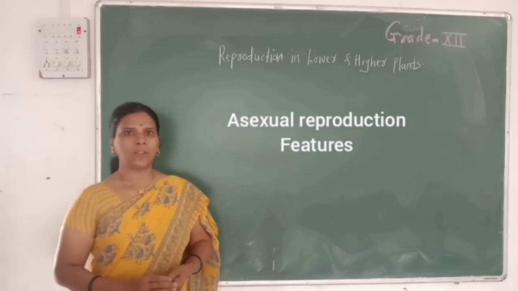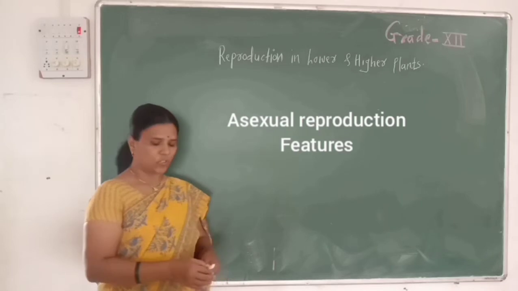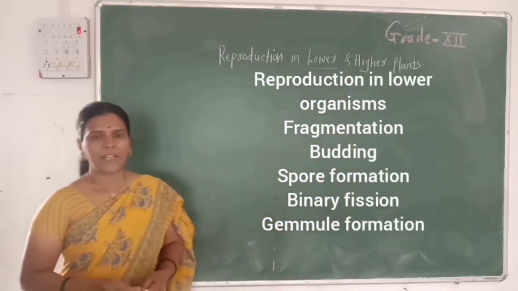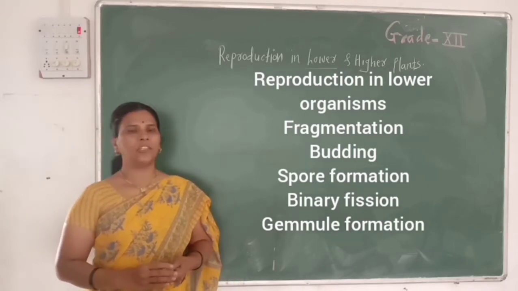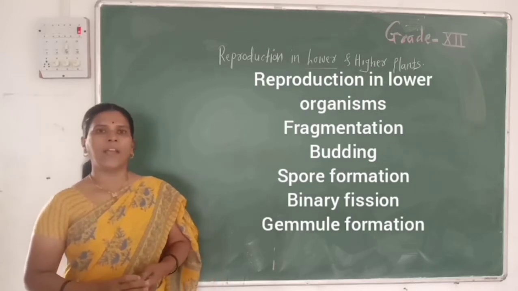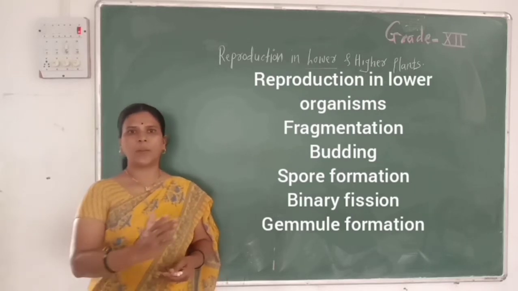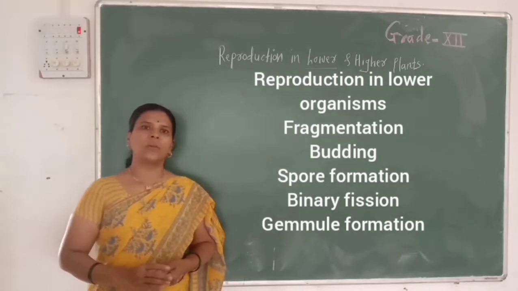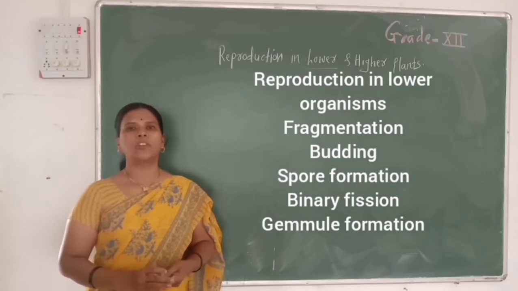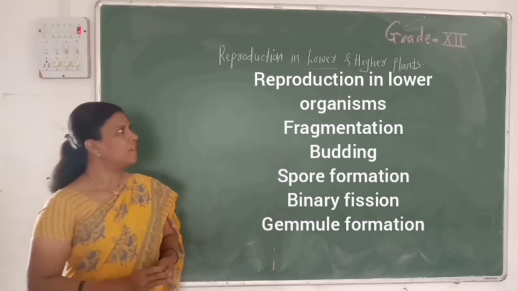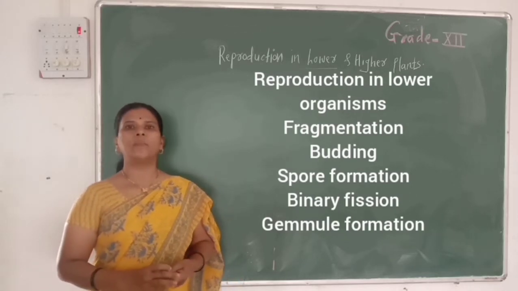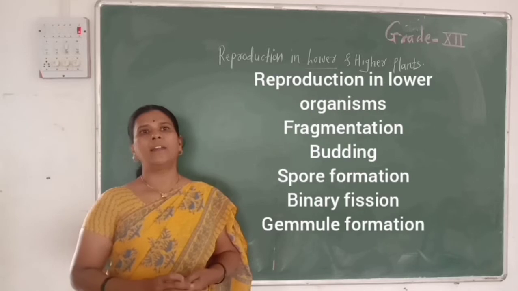Then we studied the different modes of reproduction in lower organisms. Unicellular organisms like Spirogyra, yeast, or different types of algae and fungi are called lower organisms, and different methods of reproduction are present in these lower organisms. We have studied five methods of reproduction in lower organisms, of which the first method is fragmentation. The fragmentation method was seen in filamentous algae like Spirogyra.